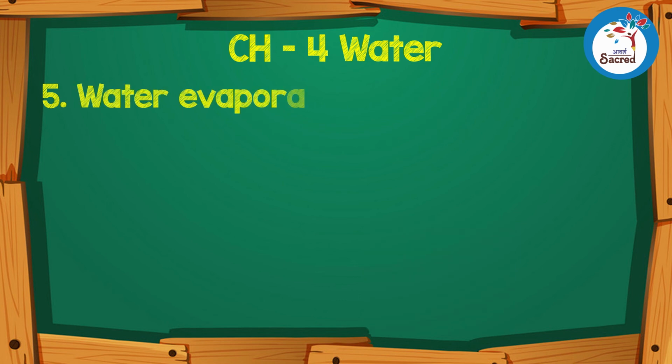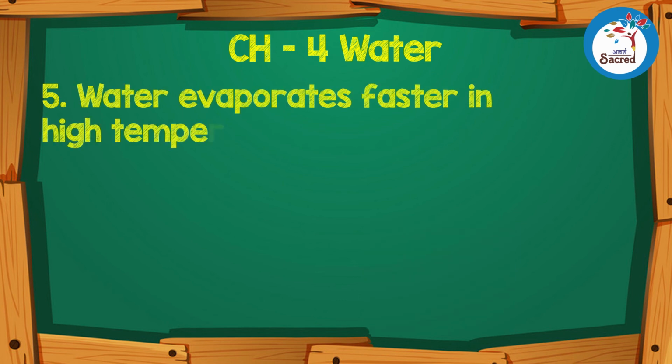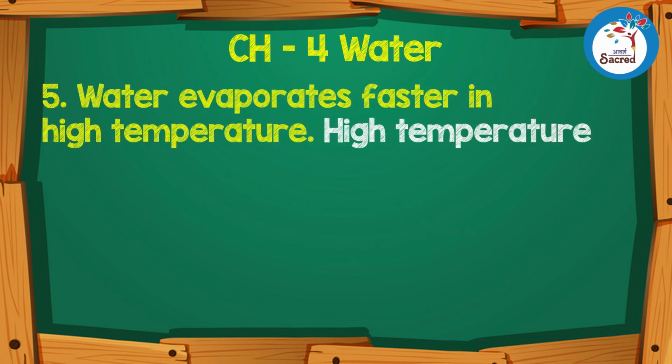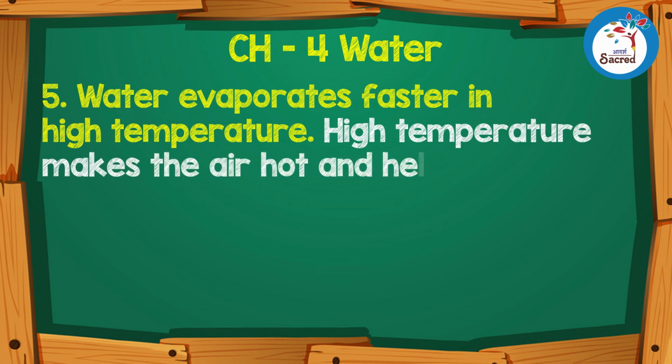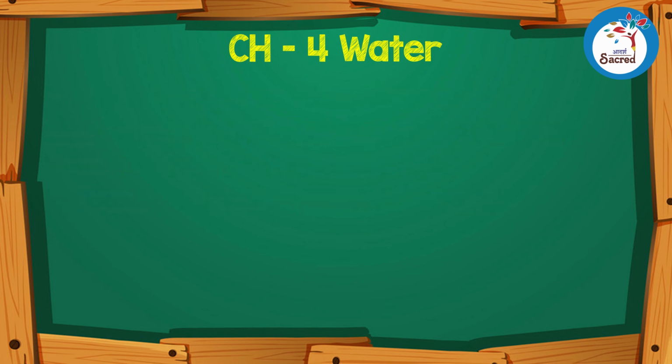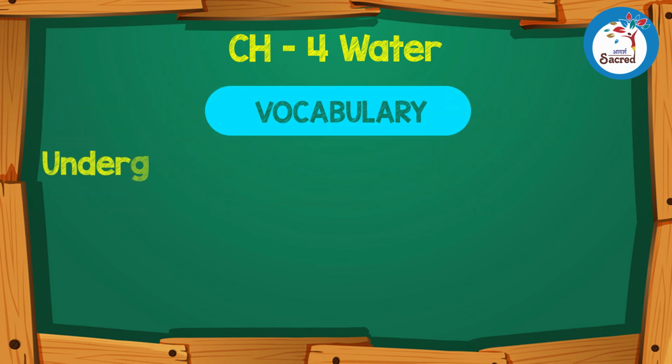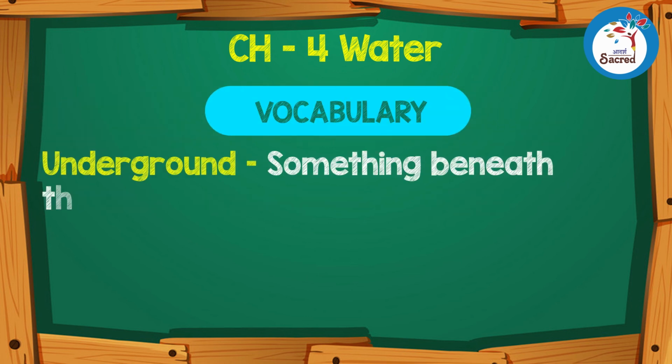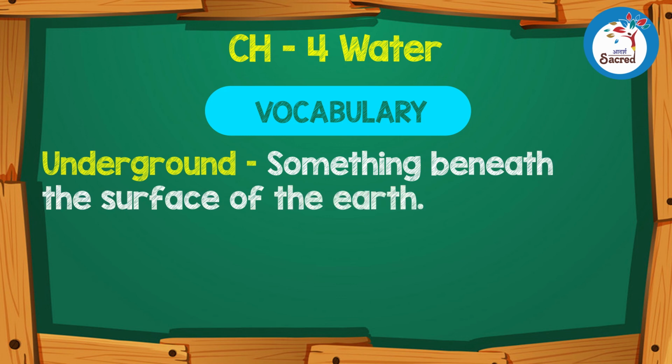5. Water evaporates faster in high temperature. High temperature makes the air hot and helps in faster evaporation of water. Vocabulary. Underground. Something beneath the surface of the earth.